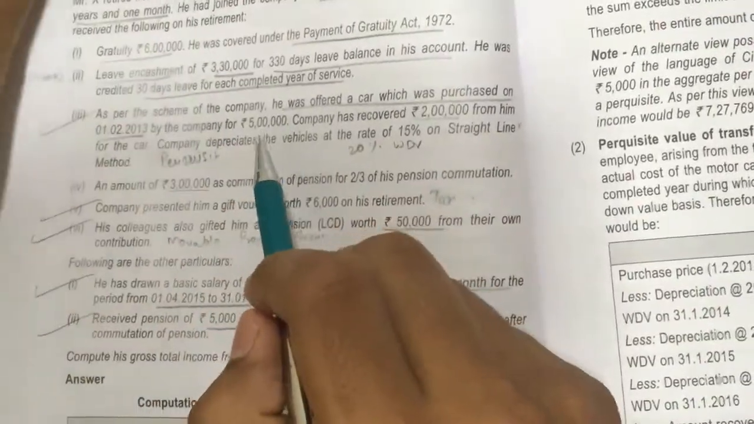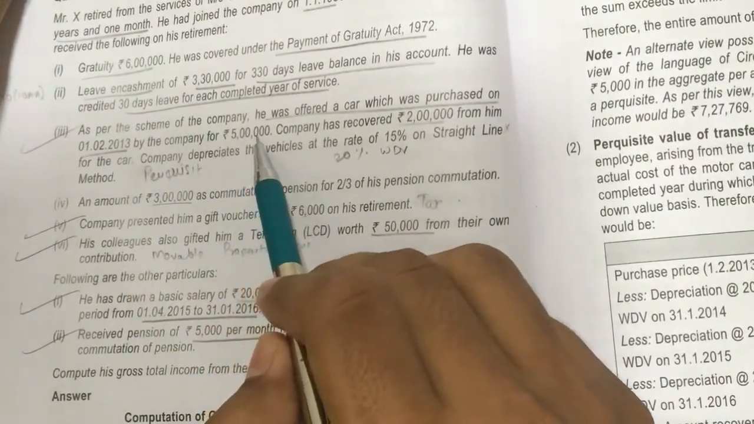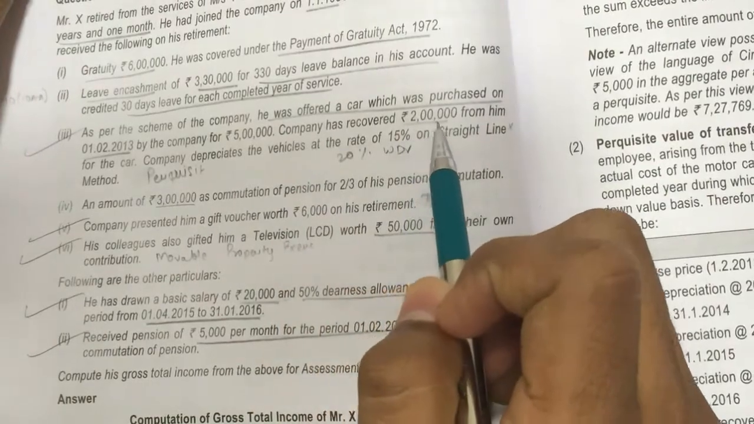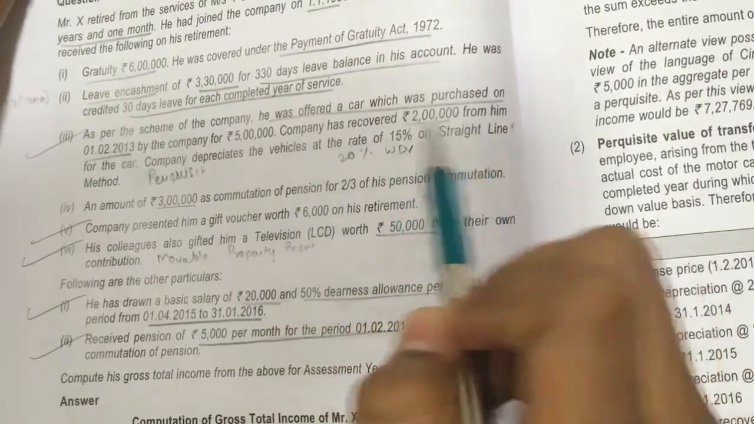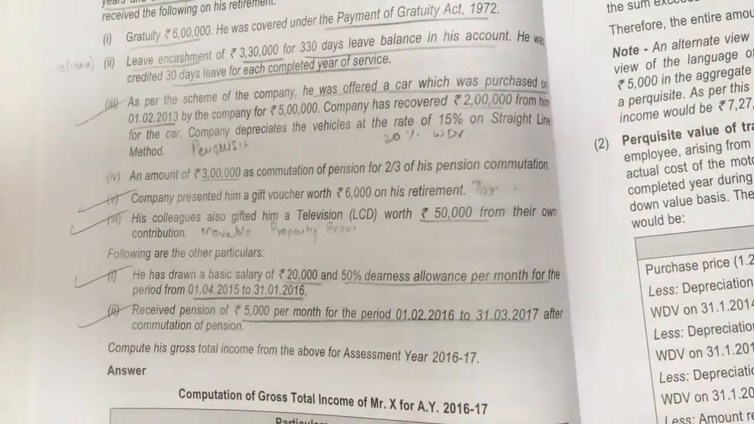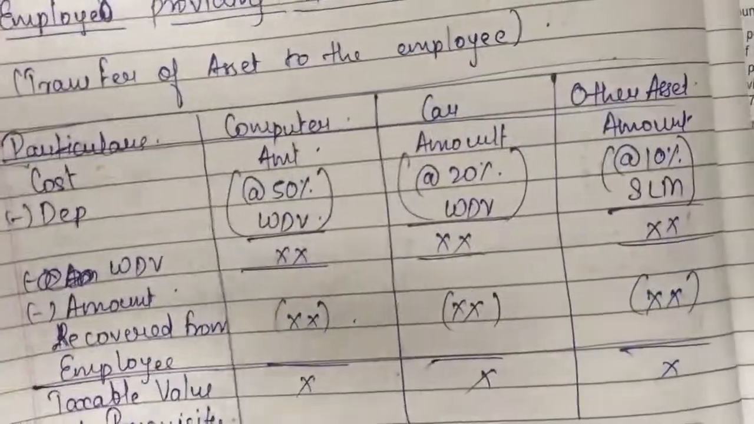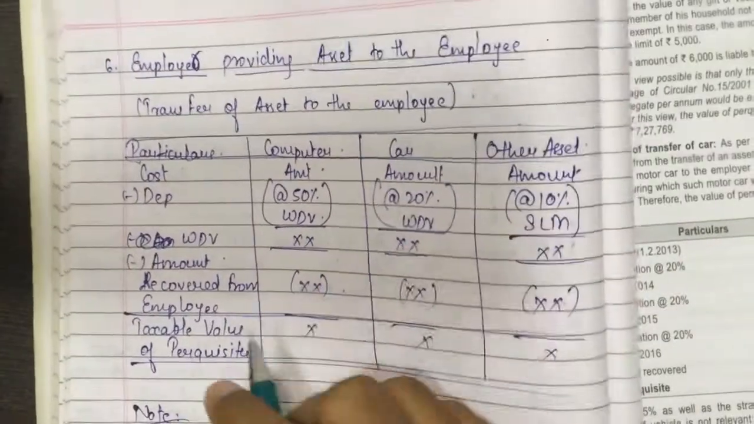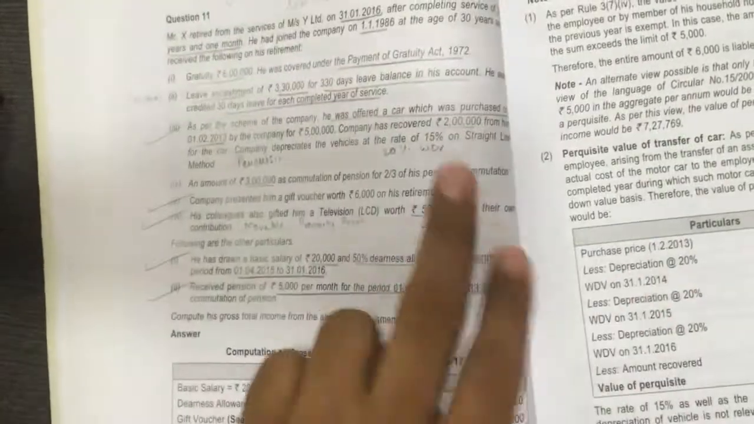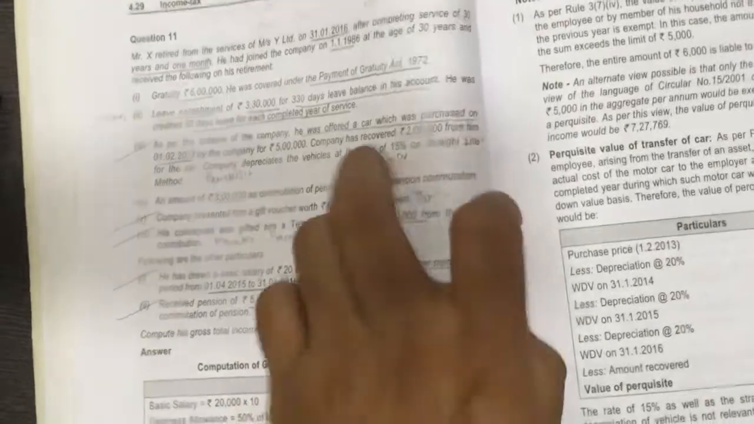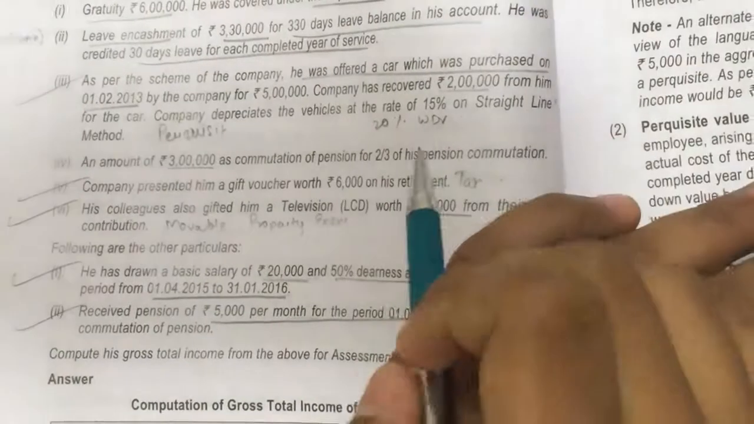As per the scheme of the company, he was offered a car which was purchased on 1/2/2013 by the company for rupees 5 lakh. The company had recovered rupees 2 lakh from him for the car. The company depreciated the vehicle at the rate of 15% on the straight line method, but we don't need to follow this. We have our own pattern. I have given you the chart, the box in which the car is depreciated at the rate of 20% and the method is WDV, and here they have given 15% and the method is SLM, which is not the right way. The right way is 20% and the method is WDV.